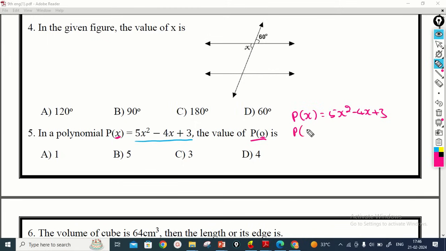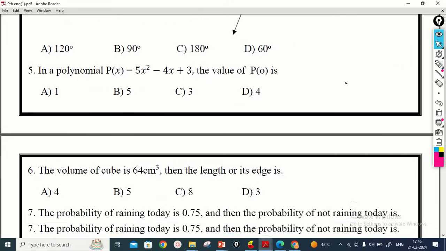Here we substitute 0 in the place of x: 5 into 0 square minus 4 into 0 plus 3. Here you observe 0 square means 0, 5 into 0 means 0, 4 into 0 means 0, plus 3 is there. Therefore p of 0 is equal to 3 is the correct answer. Therefore option C is the correct answer for this one. Then we move on to the next question.